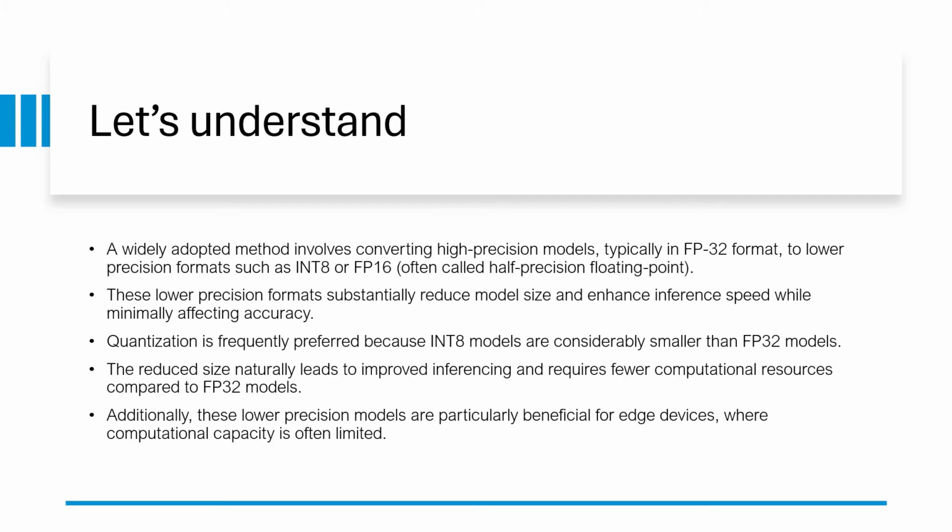It is one of the most appreciated methods. This involves converting high precision models, normally in FP32 format, to lower precision formats such as int8 or FP16, which is often referred to as half precision floating point. These lower precision formats are very useful and they substantially reduce model size and enhance inference speed while minimally affecting accuracy, because we cannot compromise accuracy for anything.